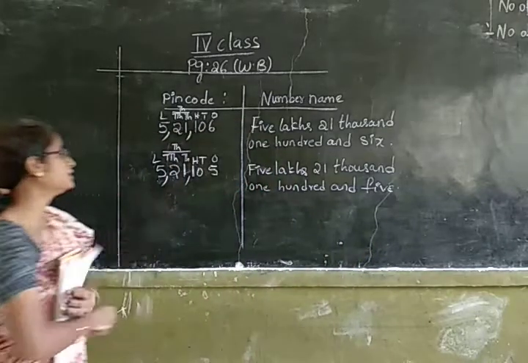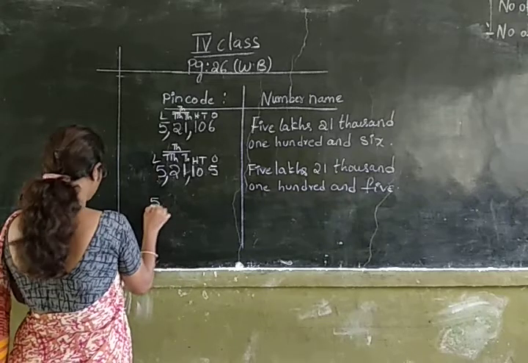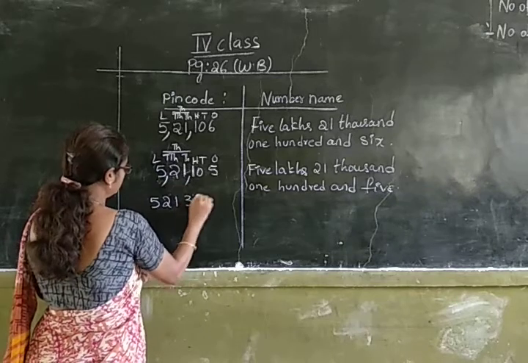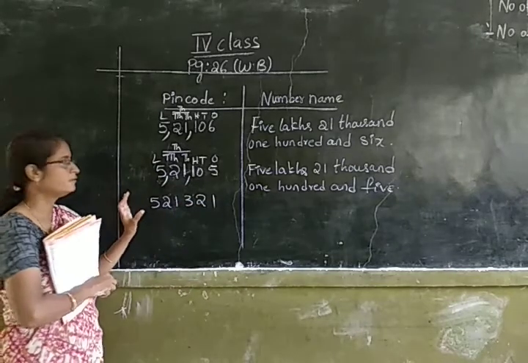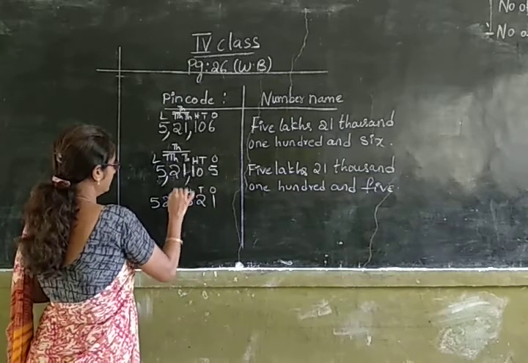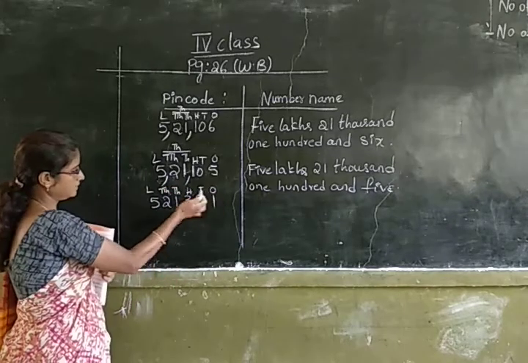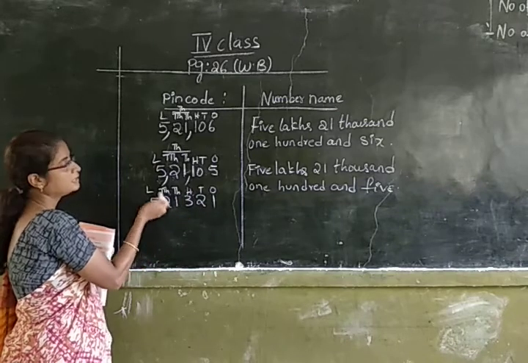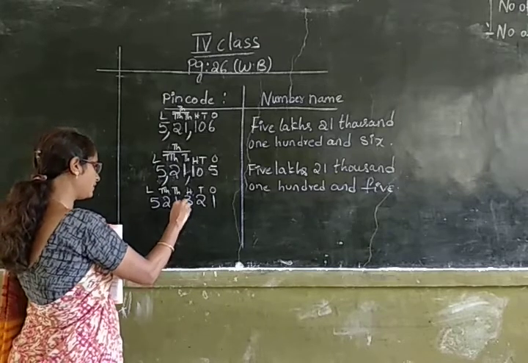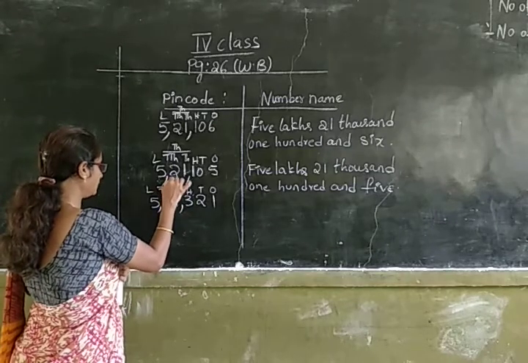Okay children, I have written the pin codes of 2 cities. Now let us write down next pin code. The next one is, for reading this number, first you write down the places. Ones, tens, hundreds, thousands, 10,000s, lakhs. After 10,000s place, we will be getting the lakhs place. We place the comma after hundreds place and 10,000s place. 1,000 and 10,000 come under thousands period.